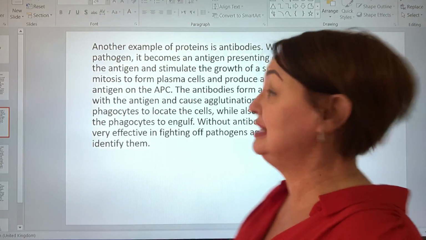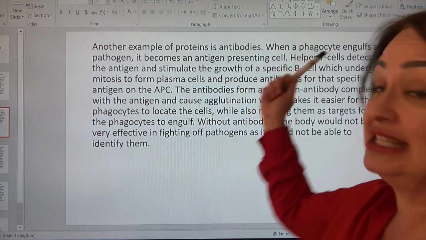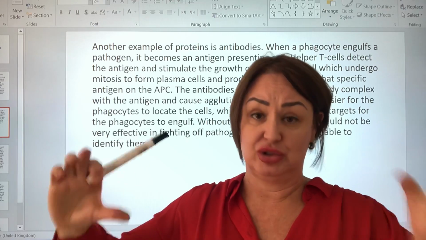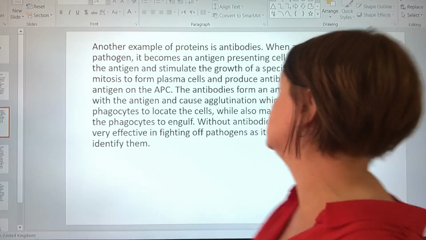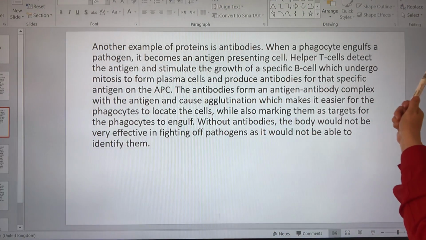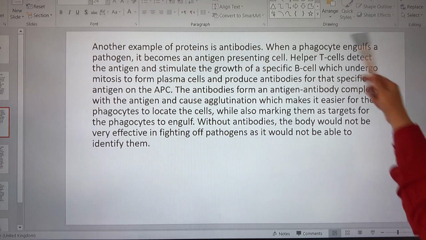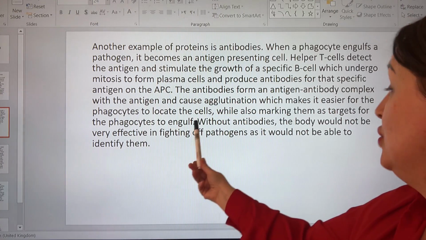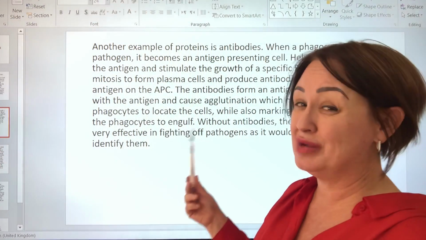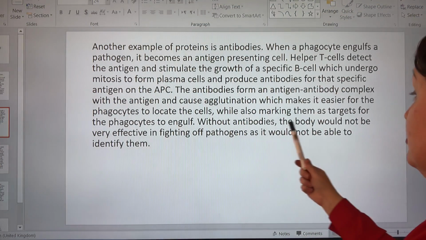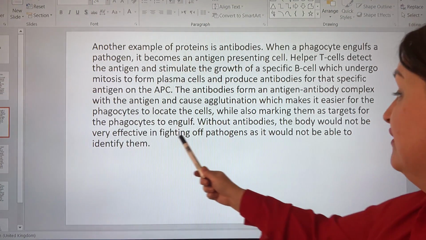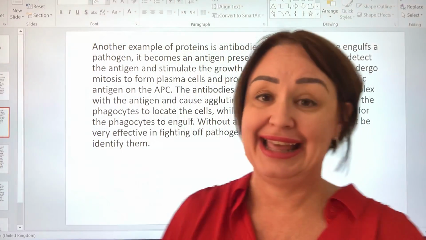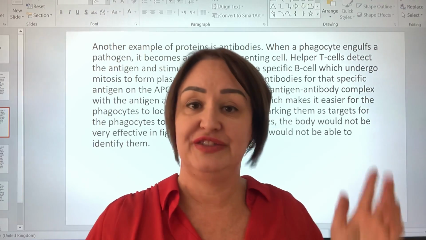Here is his second paragraph. Another example of proteins is antibodies. He's explaining why this paragraph is being spoken about at all. He's identifying that antibodies are proteins. Here he is describing it, and it's only in the last sentence that he starts talking about the importance of it, really. Without antibodies, the body would not be very effective in fighting off pathogens, as it would not be able to identify them. Again, that could be a little bit more sophisticated.